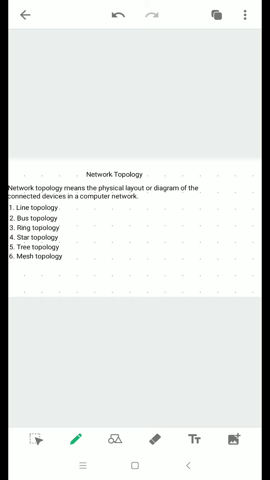In bus topology, all the nodes are connected by a single cable, but individual nodes are connected to the main cable through network interface connectors. So in this case, if the main cable breaks anywhere in the middle, the whole network breaks. But if an individual cable breaks, the system will continue to function and only the particular device which failed in connecting will stop working. That is bus topology.